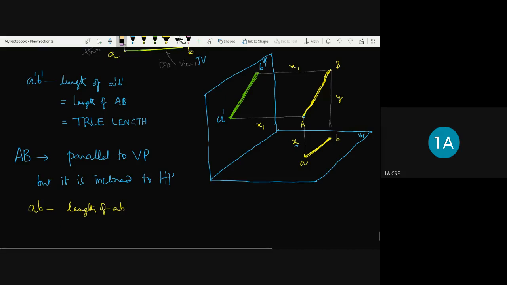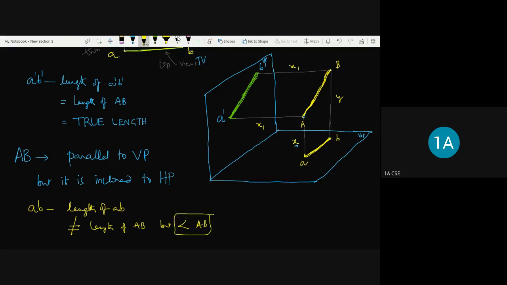No, it is not equal to the length of AB. But with relation to AB, how can we say? It is less than the length of AB. Yes or no? It is less than the length of AB. So when I say it is less than the length of AB, which is not equal to the true length, that length is called the apparent length.